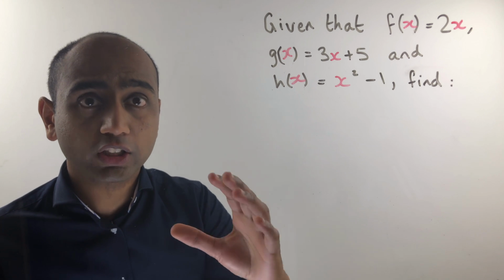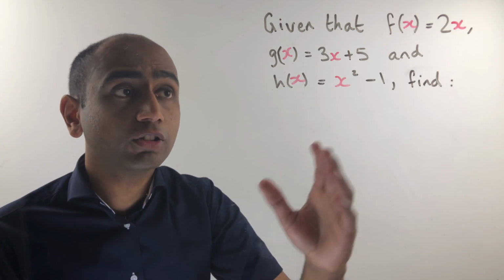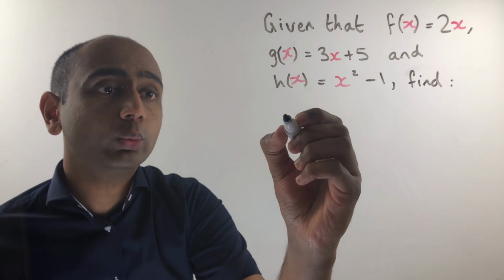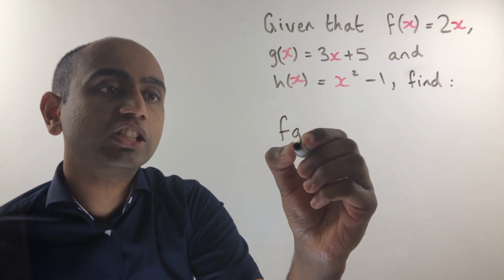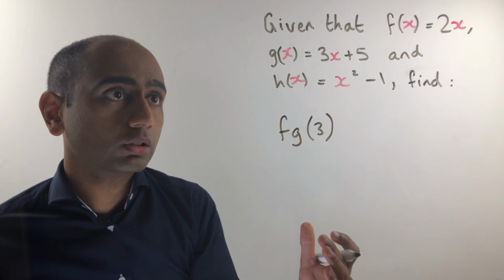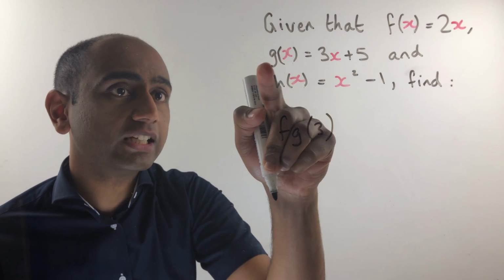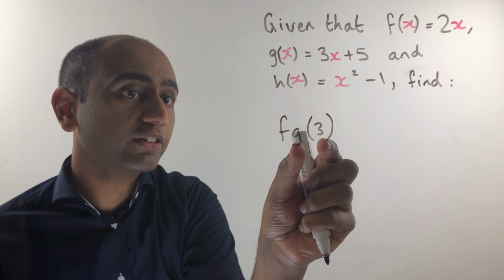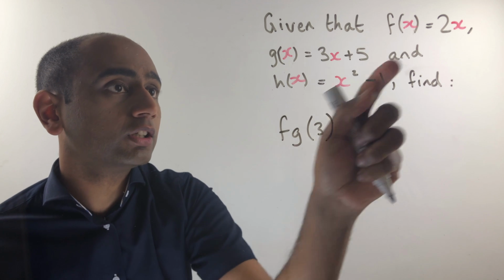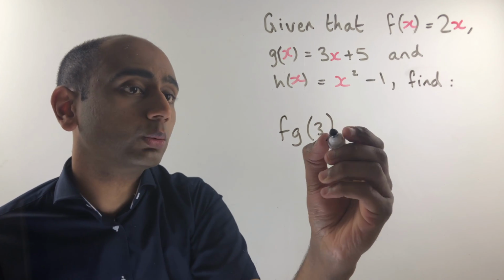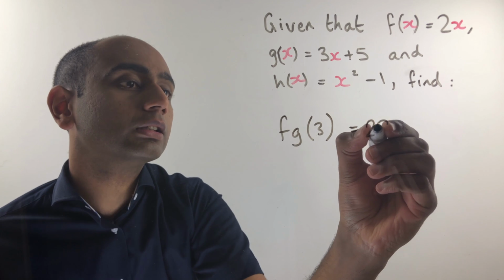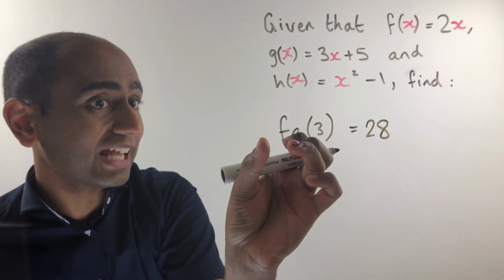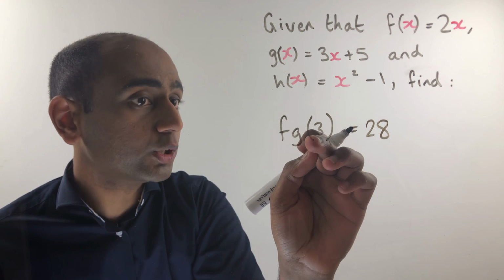In this video, we're going to look at how to write out expressions for composite functions. So in the previous video, we worked out what fg of 3 was. And we saw that you input the 3 into the g to get 9 plus 5, which was 14. And then we input that 14 into the function f to get 2 times 14, which was 28. Now, that was helpful if we wanted to know what this composite function fg was for the input of 3.